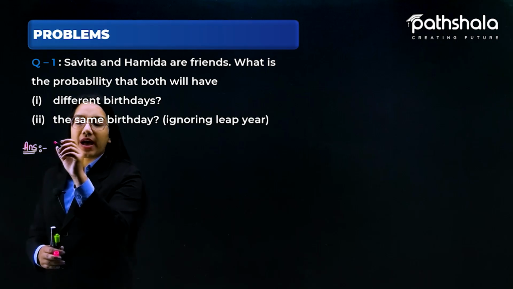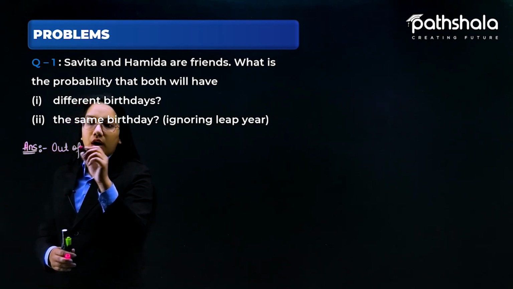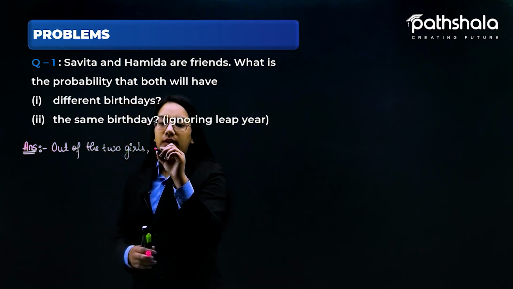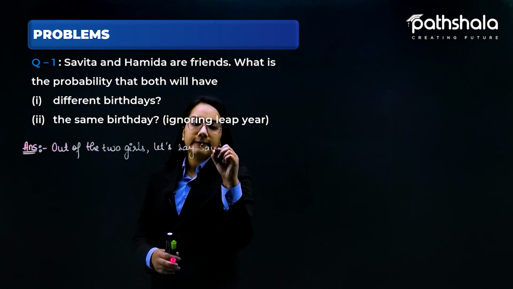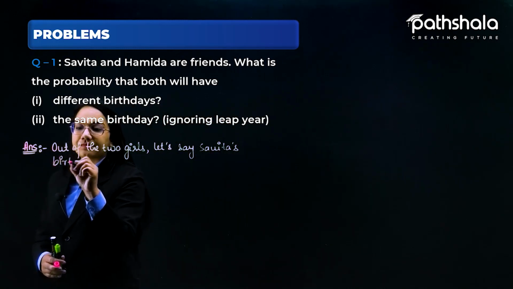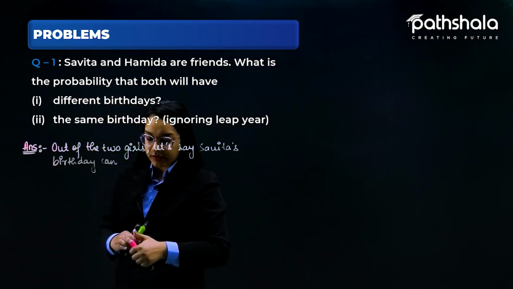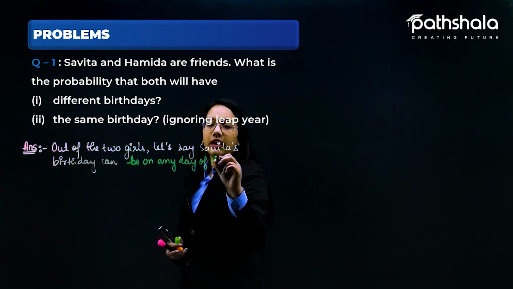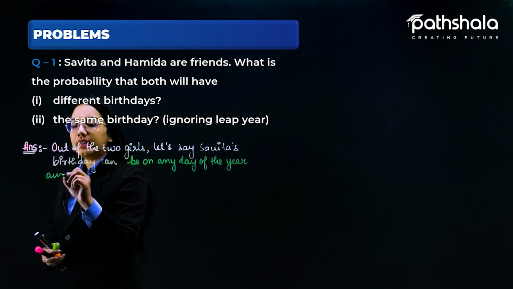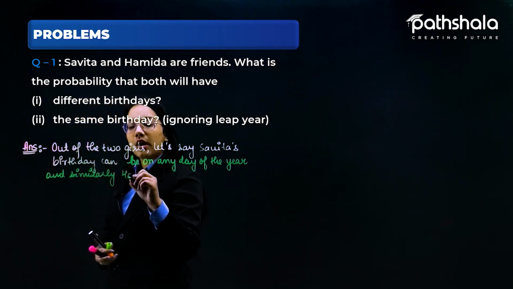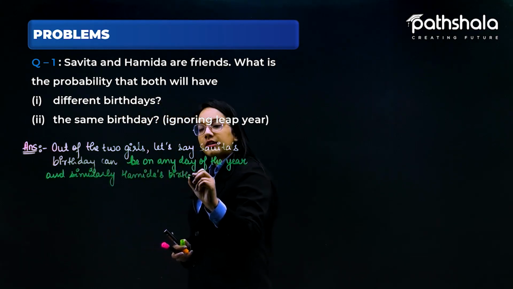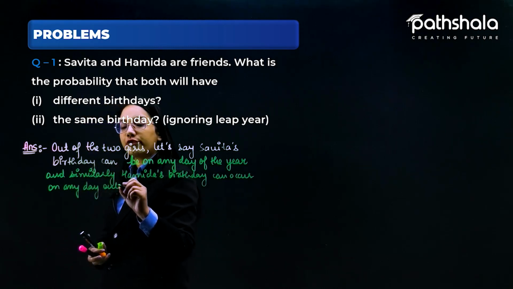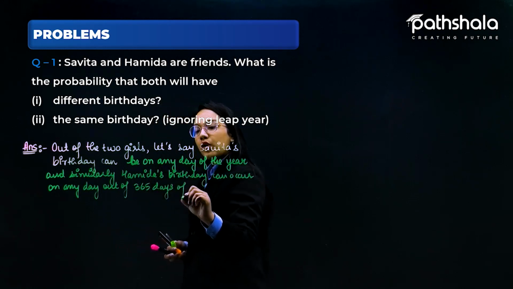So first of all, out of the two girls, let's say Savita's birthday can be on any day of the year, and similarly Hamida's birthday can occur on any day out of the 365 days of a year.